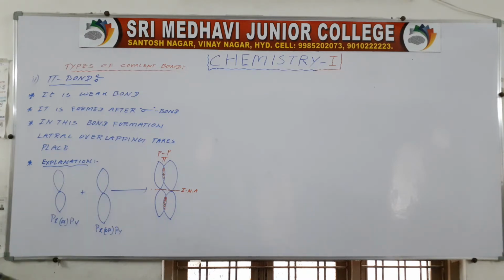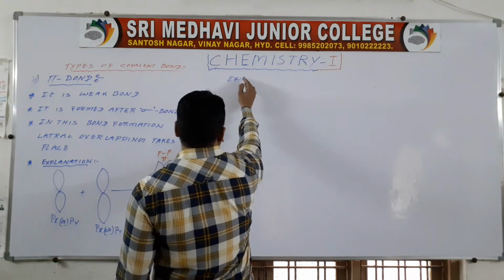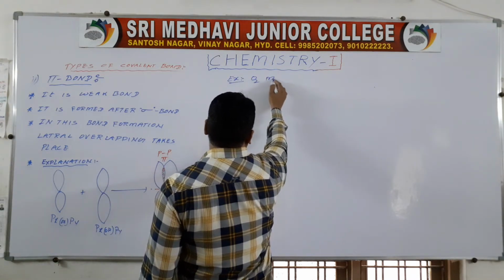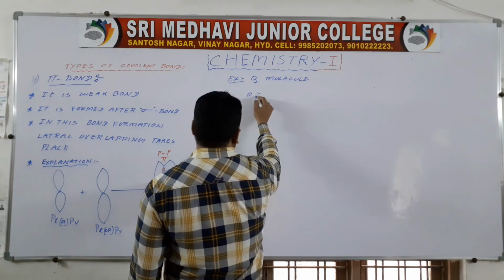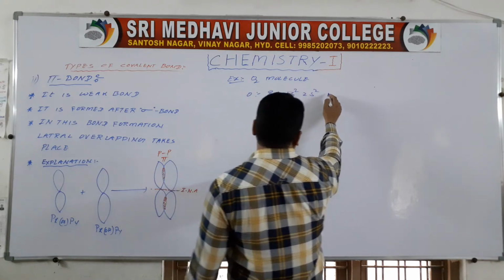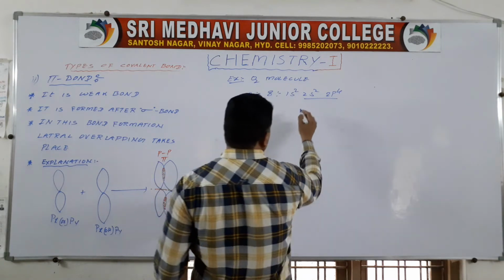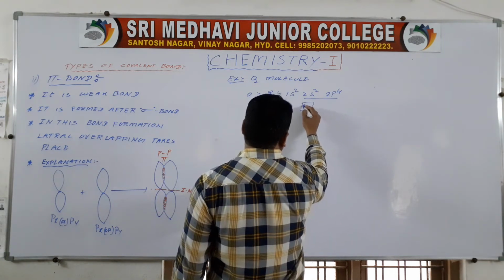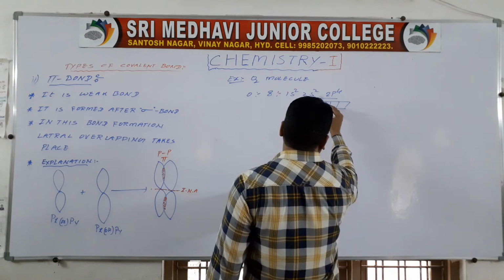Pi bond is formed. For example, the O2 molecule. Oxygen atomic number is 8, electron configuration 1s2, 2s2, 2p4. This is the valence shell electronic configuration. Here it has 2 electrons, here it has 4 electrons.